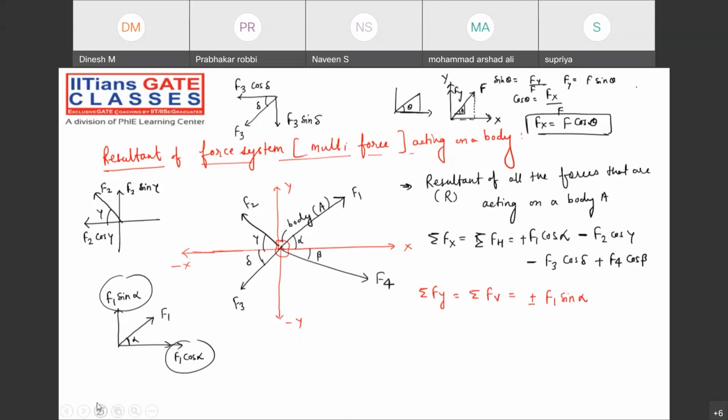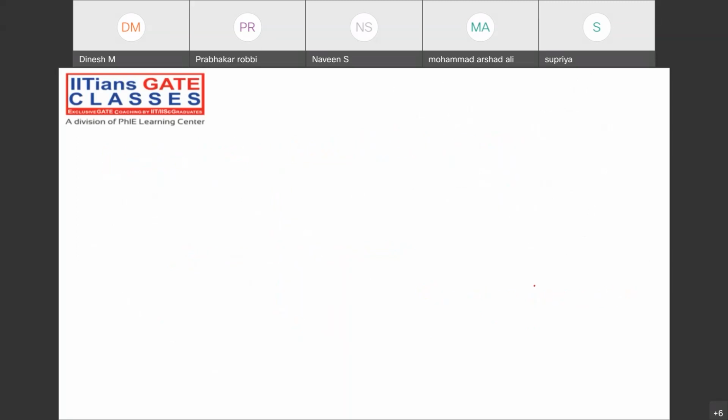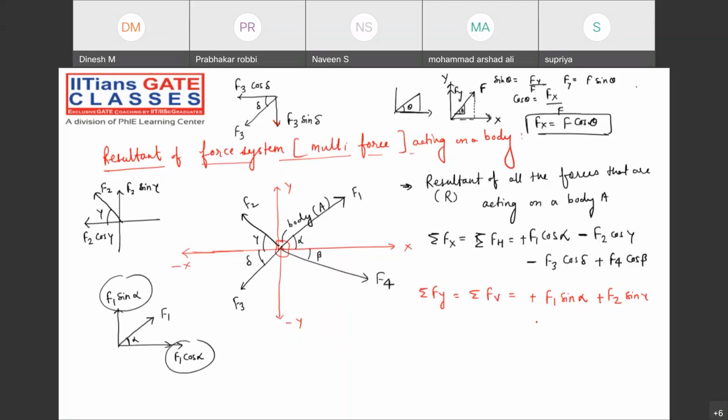Plus. Very good. That will be plus. What about this F2? F2 will be plus, right? F2 into sin gamma. What about F3? Minus, because it is acting in the downward direction.